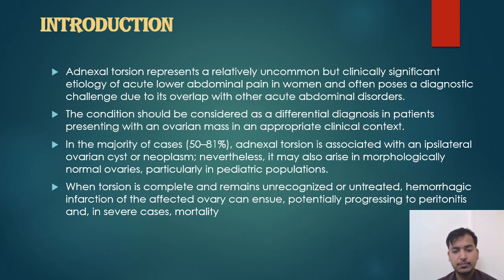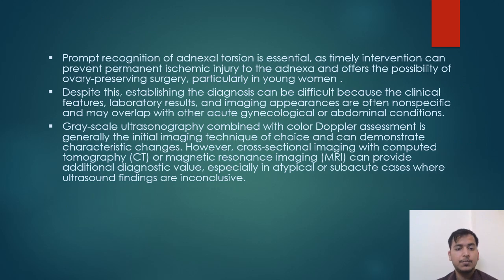When torsion is complete and remains unrecognized or untreated, hemorrhagic infarction of the affected ovary can ensue, potentially progressing to peritonitis and, in severe cases, mortality. Prompt recognition of adnexal torsion is essential, as timely intervention can prevent permanent ischemic injury to the adnexa and offers the possibility of ovary-preserving surgery, particularly in young women.